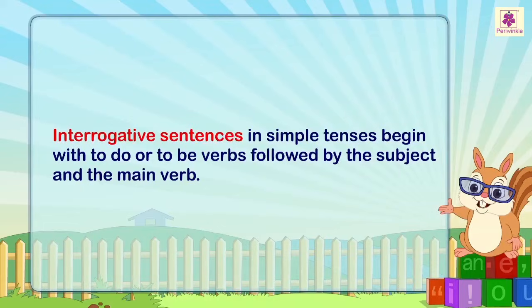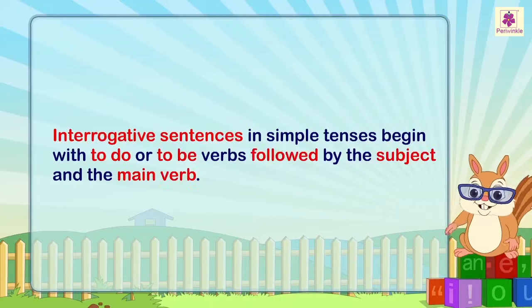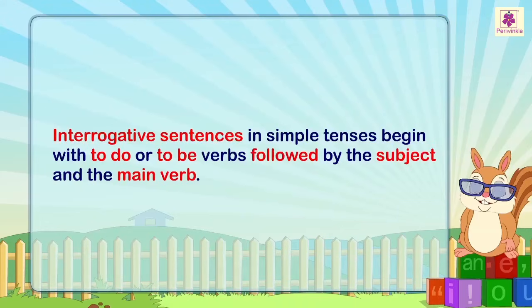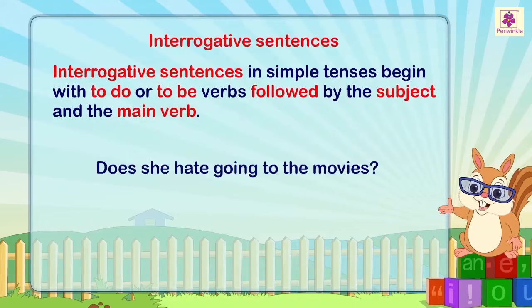Interrogative sentences in simple tenses begin with to do or to be verbs followed by the subject and the main verb. For example, does she hate going to the movies? Here, the sentence begins with a to-do verb, does, followed by the subject she and the main verb hate.